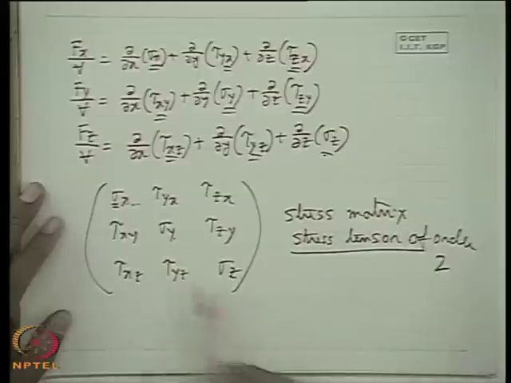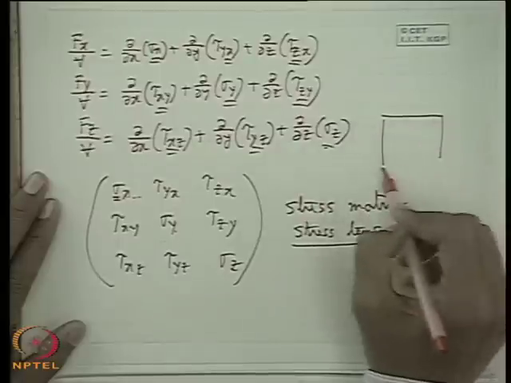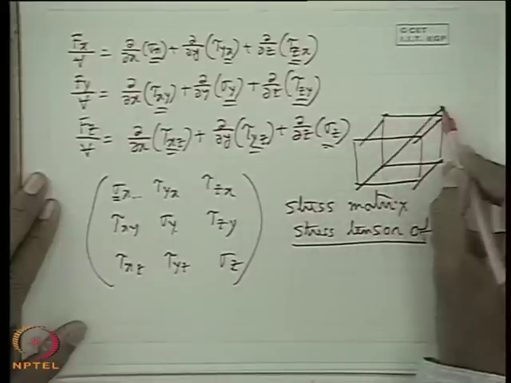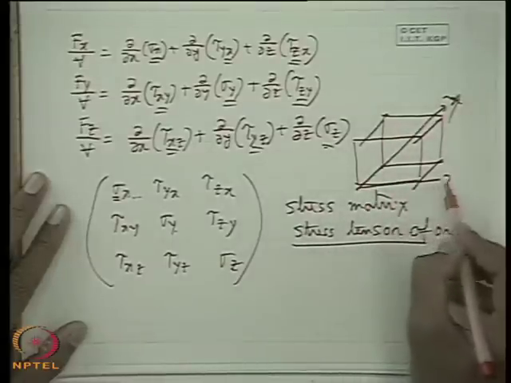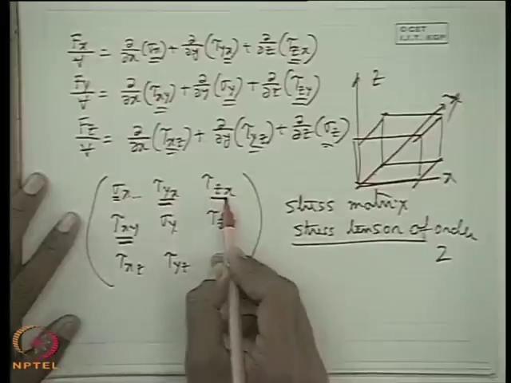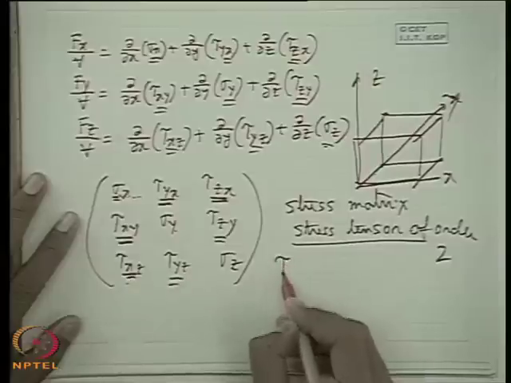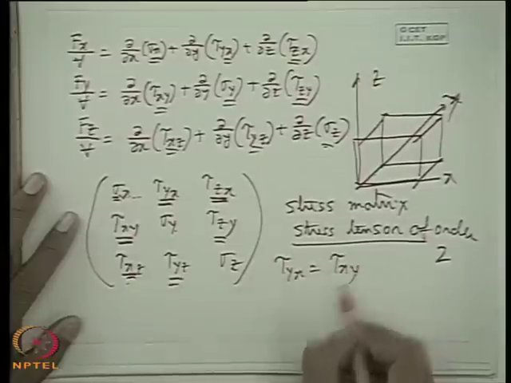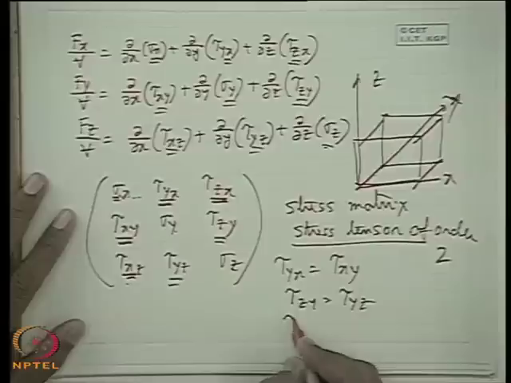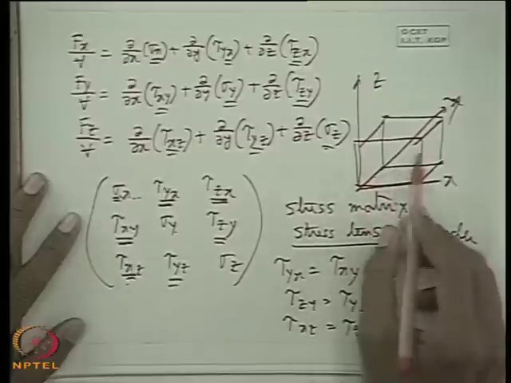This thing probably you know. Now you also know from the rotational equilibrium of the element, that is the parallelepiped, if you consider the rotational equilibrium of the parallelepiped about any of the axes, that means about y or x or z, we can show that the elements are symmetrical about the diagonal. These are the diagonal elements, and tau zy is tau yz. That means tau yx is tau xy. This probably you know, I am not going to prove it. Tau zy is tau yz, and tau xz is tau zx. This can be proved if you consider its rotational equilibrium.